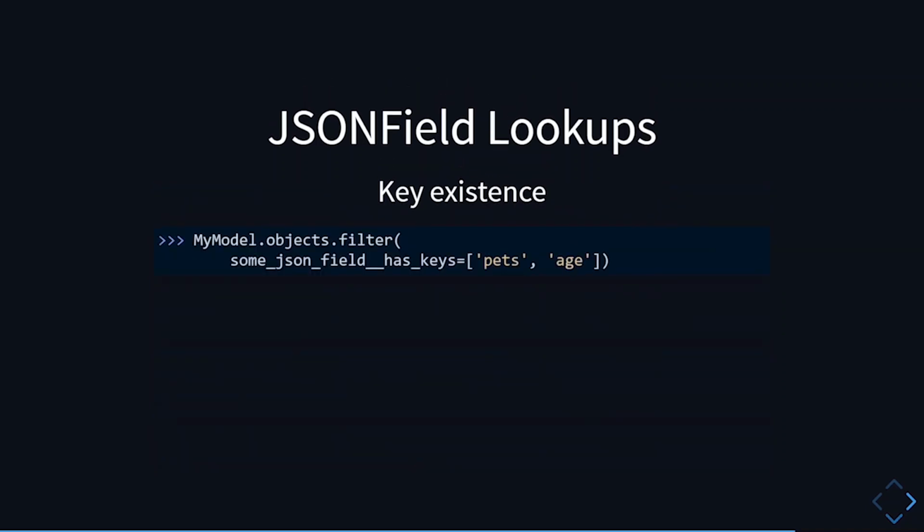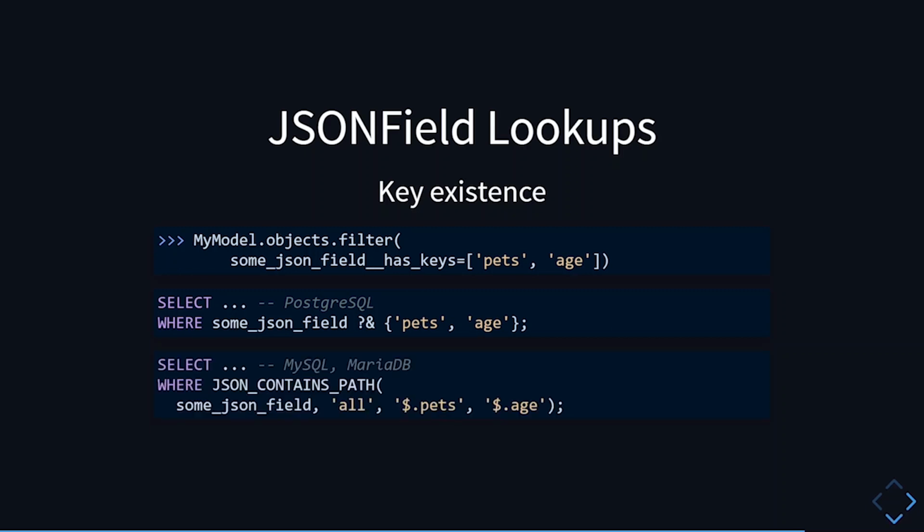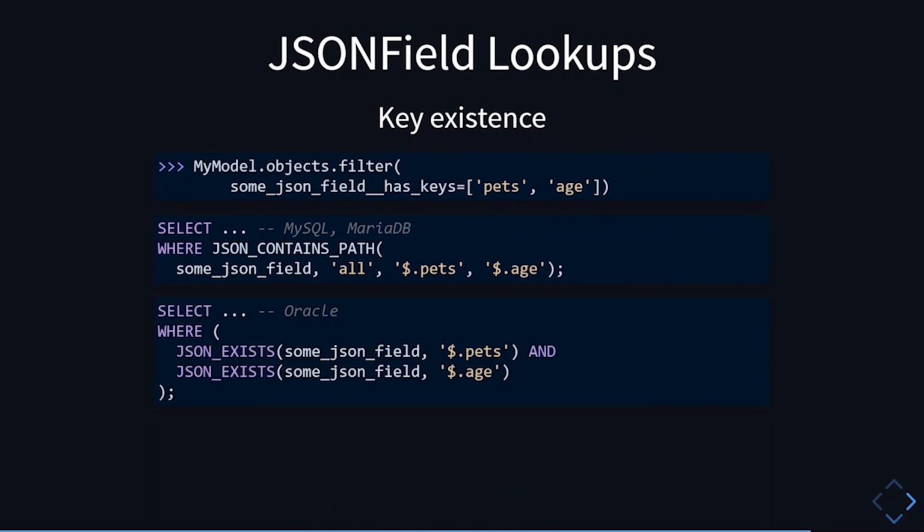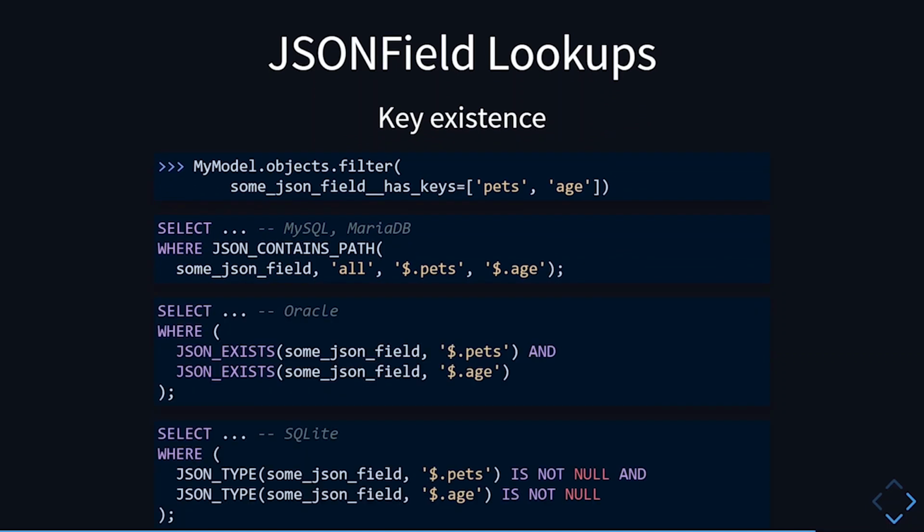And then there's the hasKeys lookup, which requires the objects to have all of the keys that you specify in the right-hand side. This is implemented on Postgres using the question mark and ampersand operator. On MySQL and MariaDB, this is implemented by supplying multiple paths and using the all argument instead of one, which means that the objects should match all of the paths that we specify. On Oracle and SQLite, we just chain the function calls with the AND operator.